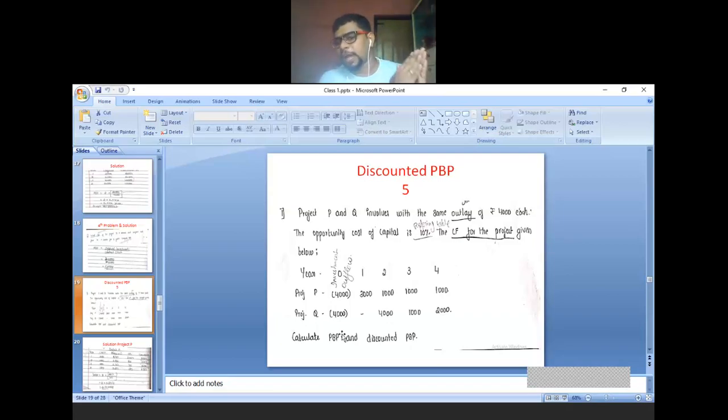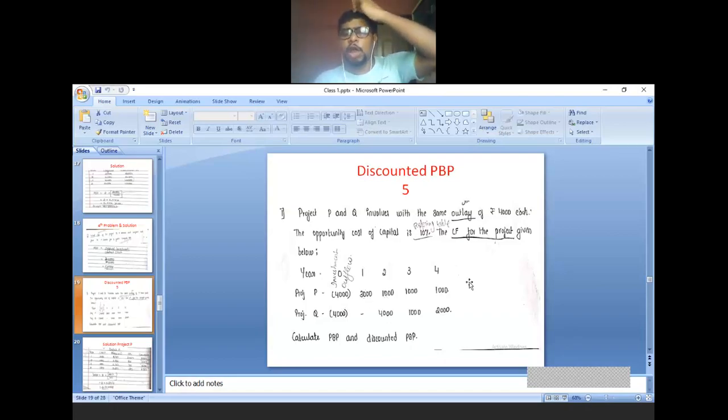Last semester in accountancy we have studied in the cash flow statement, minus figure means cash outflow. What do you mean by cash outflow? Money goes out from the business. So investment amount is also money going out from the business. Therefore 4,000 is the initial investment that is given here. So that is the 4,000 investment amount given in the bracket.